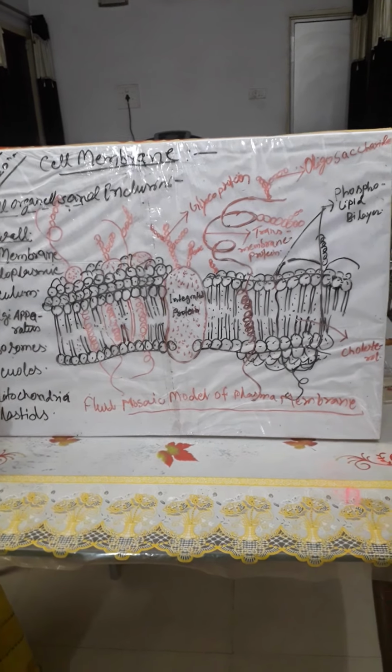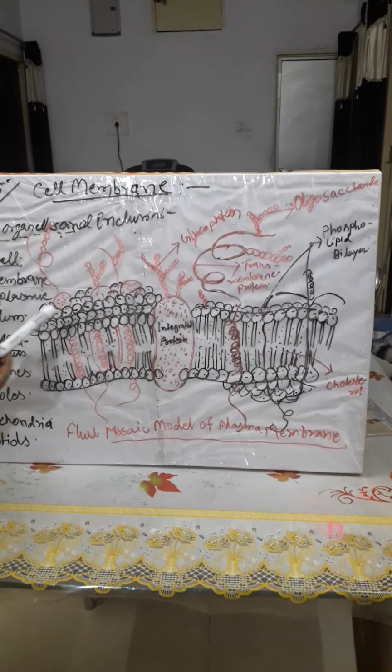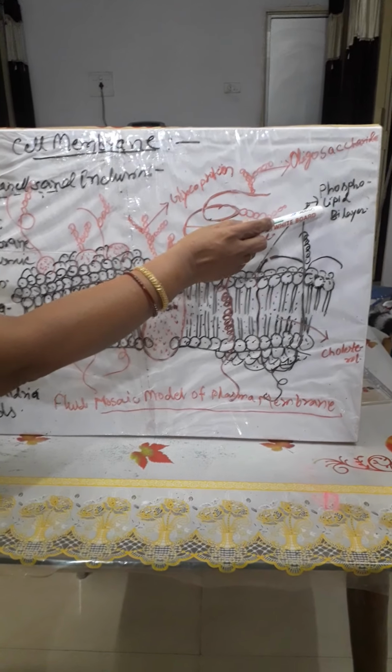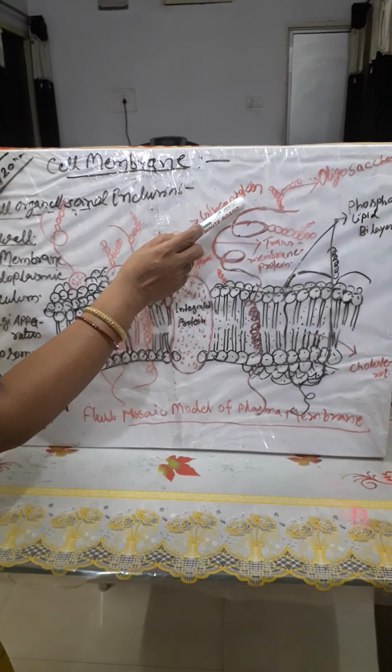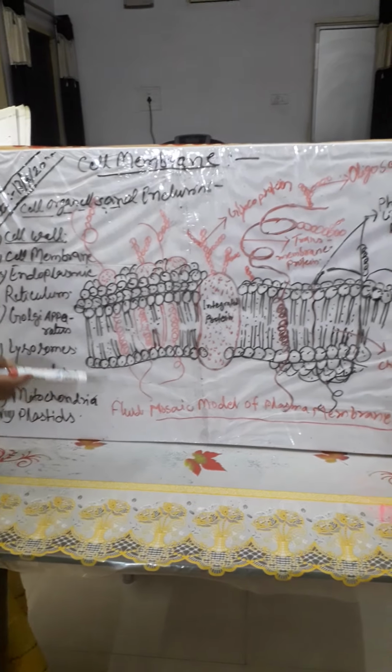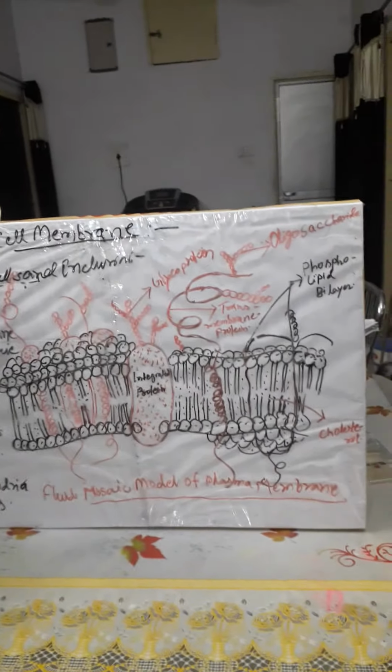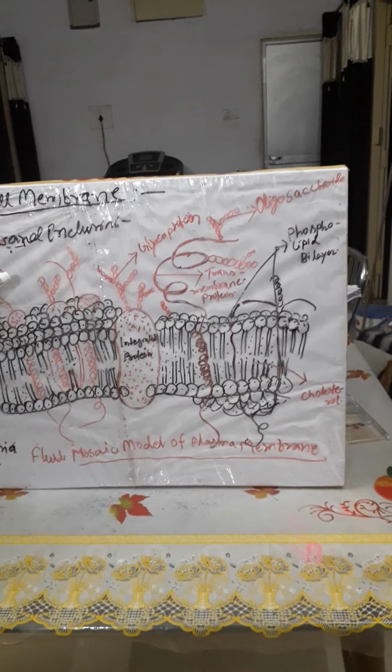And carbohydrate, the ratio of protein and lipids. This is the lipids and this is the protein. Its ratio varies considerably in different cell types.